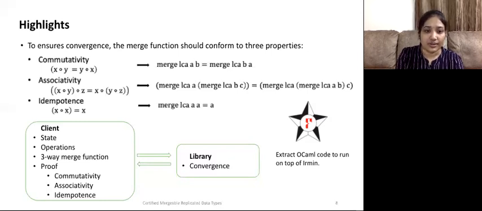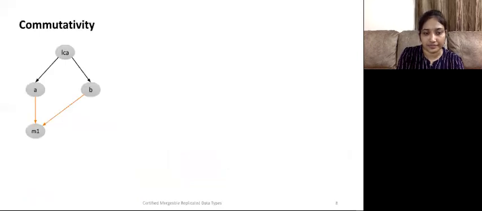So far, F star was only used for sequential and concurrent program verification. Now we are using it for distributed systems programming, and we can also get the OCaml implementation that satisfies convergence in the presence of many replicas. Now let's start looking at how these properties are being proved for the counter MRDT.